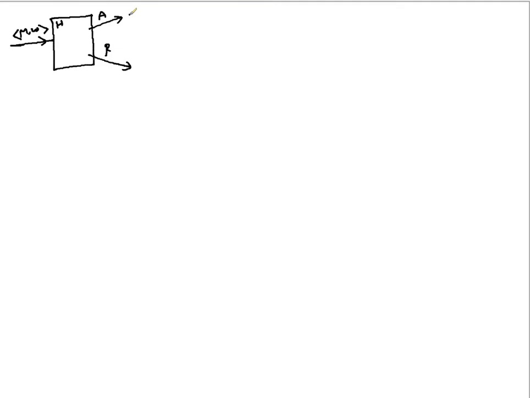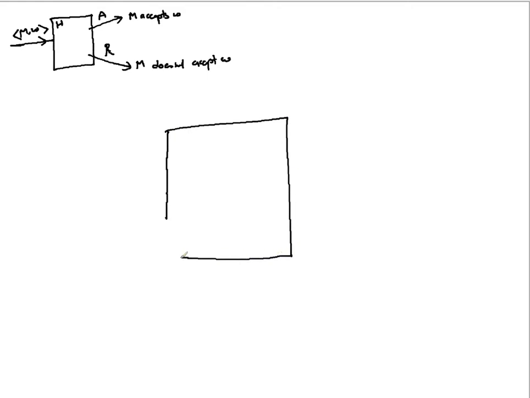Accept means M accepts W, reject means M does not accept W. Now, I am going to build a bigger machine D which uses this H inside it as a component.